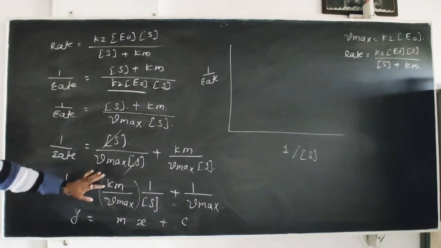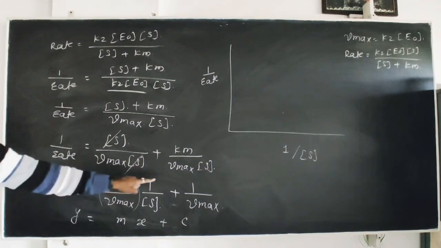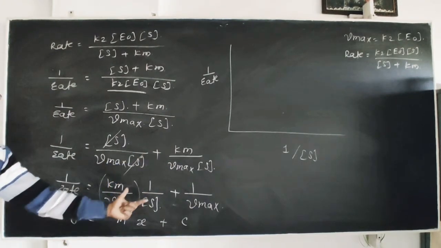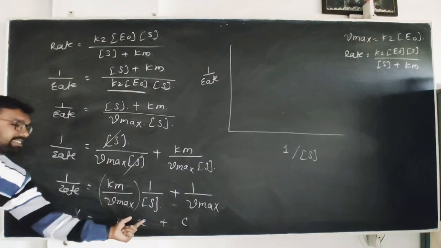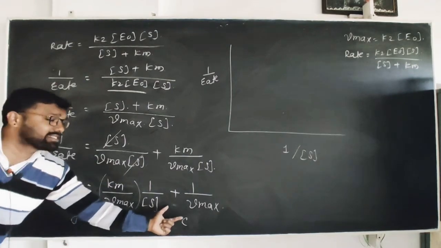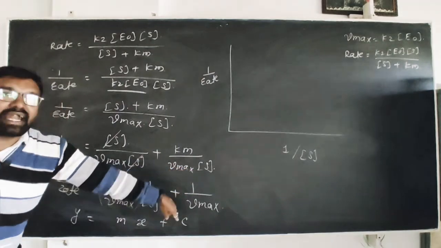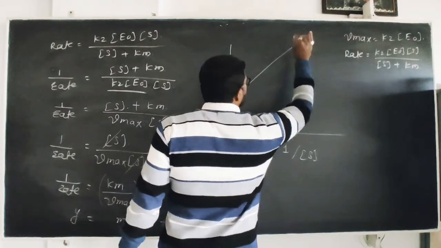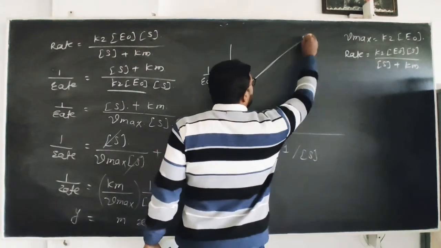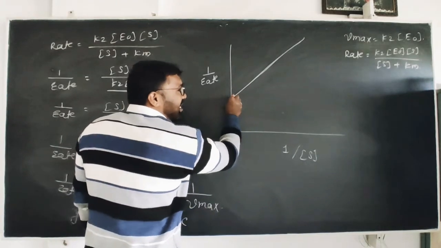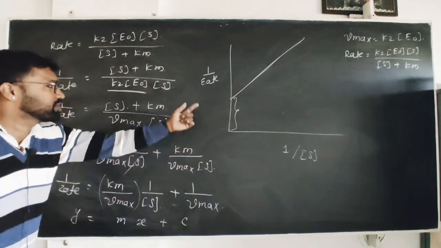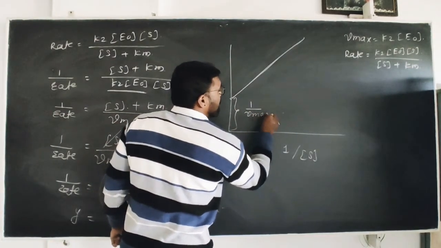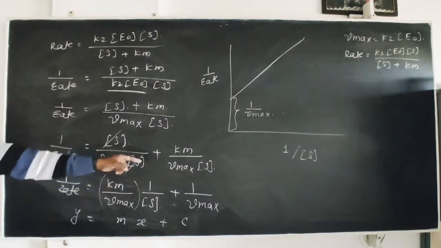This is a straight line with the y-intercept. c is equal to the y-intercept. As we know, this equation is in the form of y is equal to mx plus c, where y is the y-axis, x is the x-axis, m is the slope, and c is the y-intercept. That means this has the y-intercept. Slope is positive. Therefore, this line gives a positive slope. This is the y-intercept, this value from 0, which is nothing but 1 upon rate max. The y-intercept is equal to c, that is 1 upon rate max.